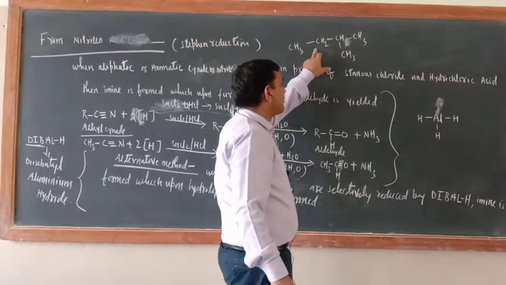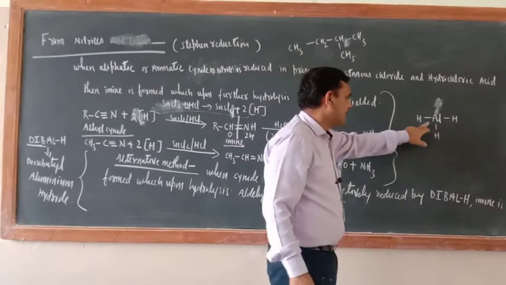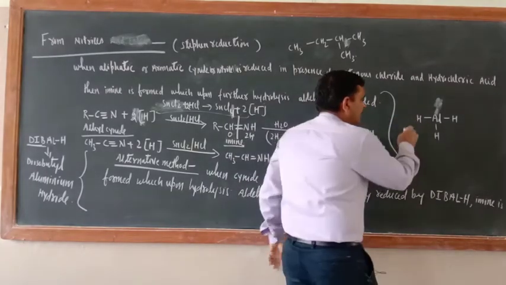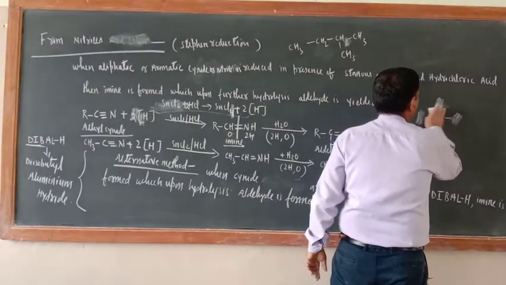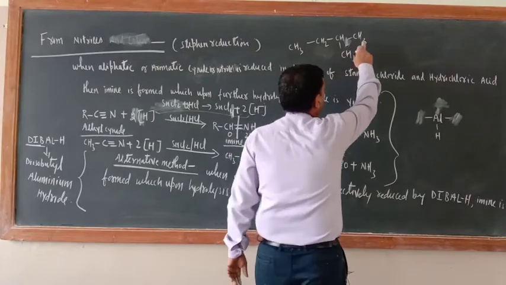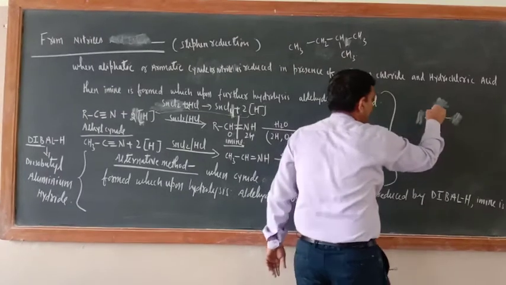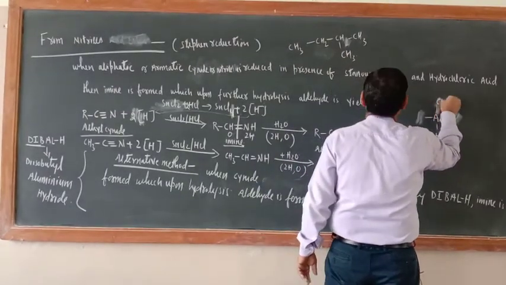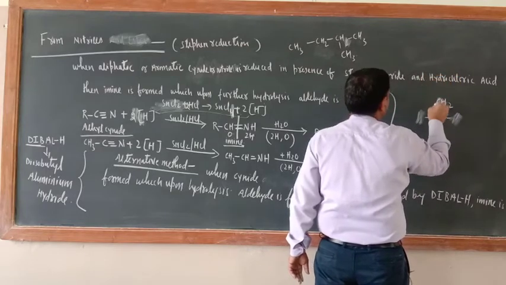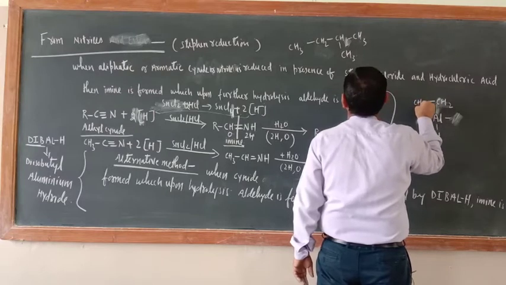What is the name of this compound? This is isobutyl. What is the name of this compound? Aluminium hydride. So you do one thing, just replace 2 hydrogens from here and add 2 molecules of this one. From where would the adding be done? From this carbon atom. So just see here. Write down here CH2. And here CH.